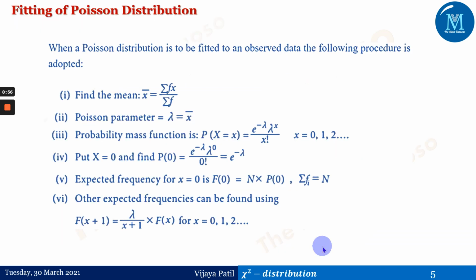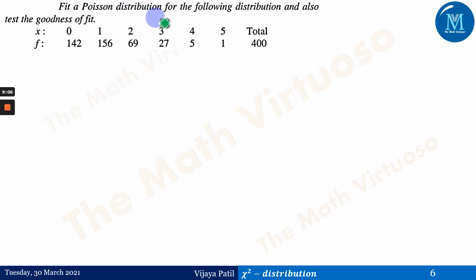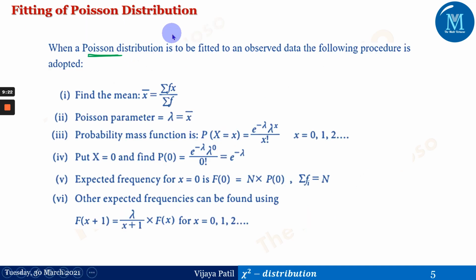Then, fitting of a Poisson distribution: we will require this prerequisite for the next question, wherein we have to deal with this type of question: fit the Poisson distribution to the following data and test the goodness of fit. That means we have to fit the Poisson distribution and check whether the fitting of this Poisson distribution is correct or not for this particular distribution.